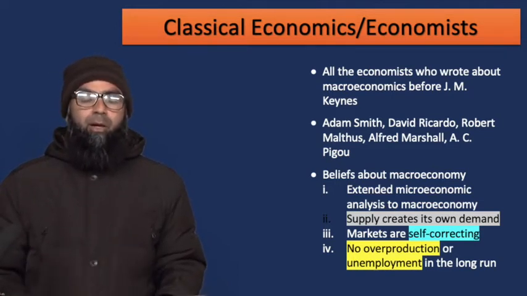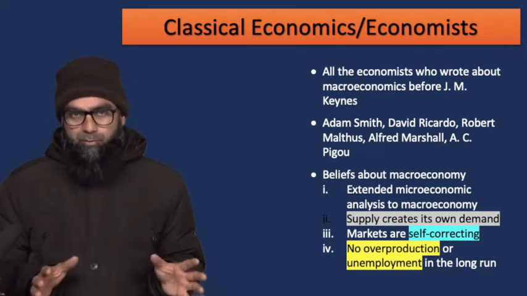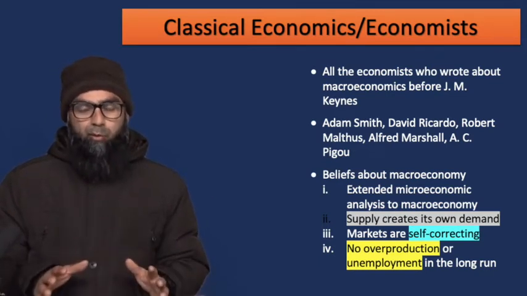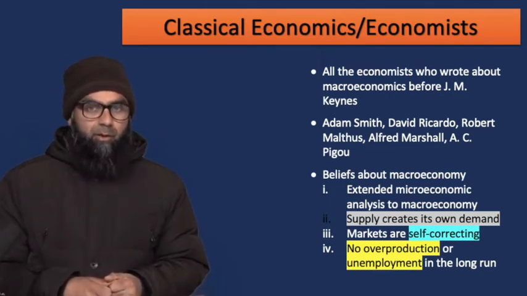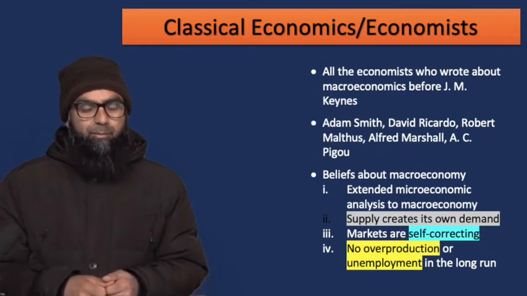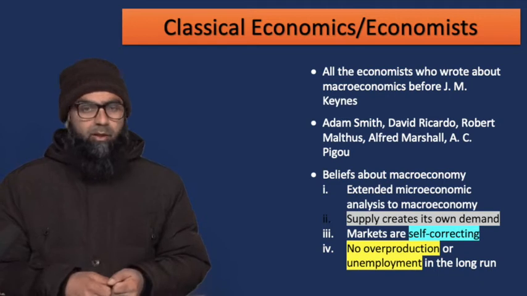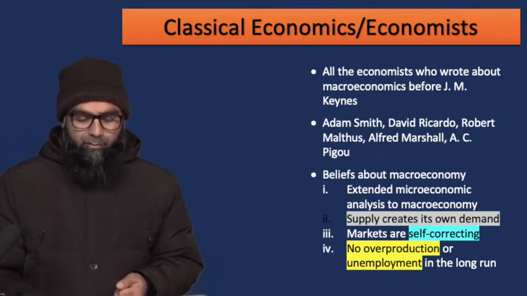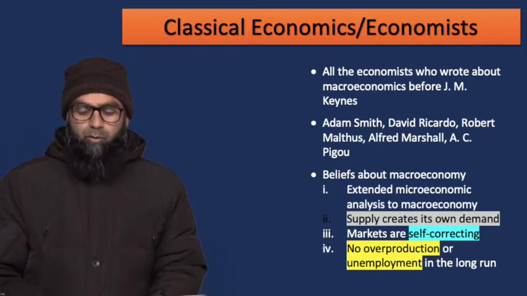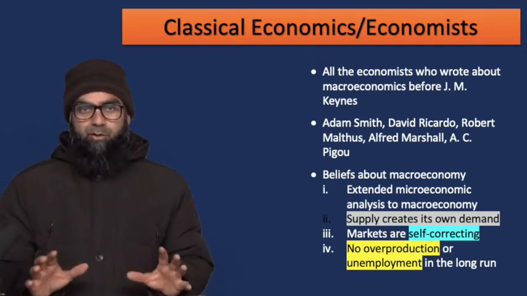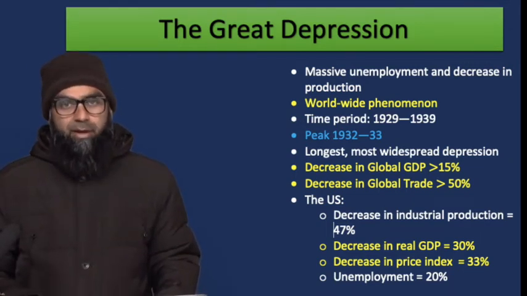And finally, the concluding part of their beliefs is that there will be no overproduction, and there will be no unemployment in the long run. As I have explained through the concept, supply creates its own demand, and markets are self-correcting. So there will be no overproduction, and there will be no unemployment in the long run. It was their belief. Now let's move to the third term, which is very fundamental for the birth of macroeconomics,